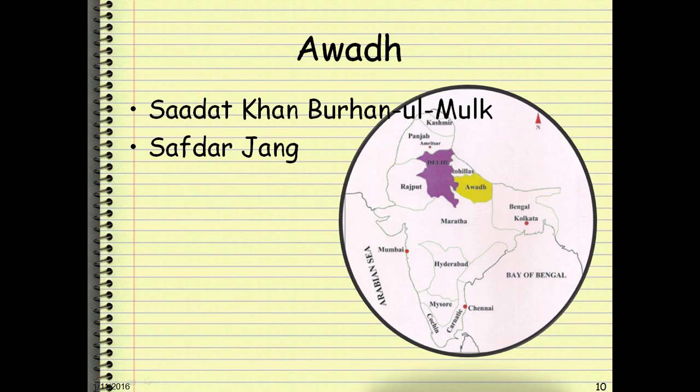They introduced many good reforms in the land revenue collection, increasing production of agriculture, and with their further policies. But for today's lecture, just remember that the Awadh state was founded by Sadat Khan Burhan-ul-Mulk. If you forget the Burhan-ul-Mulk, that's fine. Just remember Sadat Khan. Sadat Khan founded Awadh. Nizam-ul-Mulk Asaf Jah founded Hyderabad.